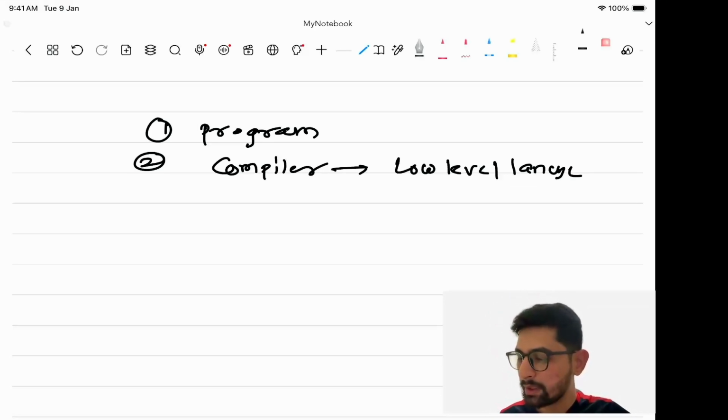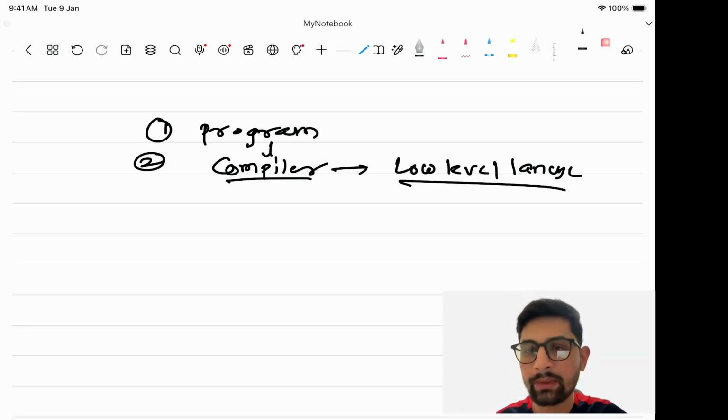So the programmer writes a program inside a programming language, then it passes to the compiler. The compiler takes that program as an input and converts it into a low level language.